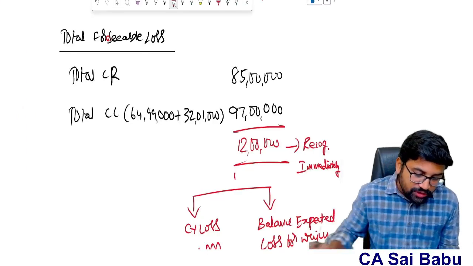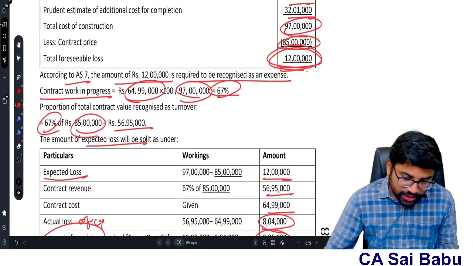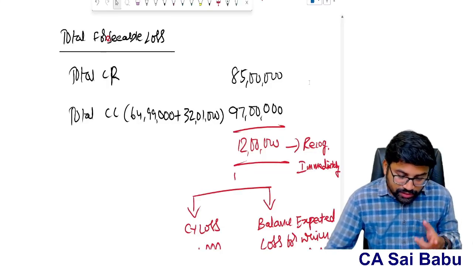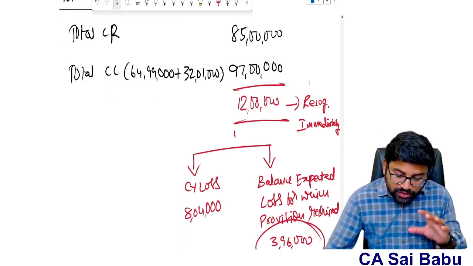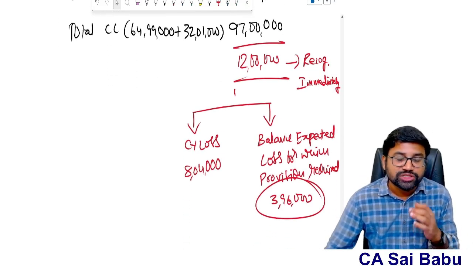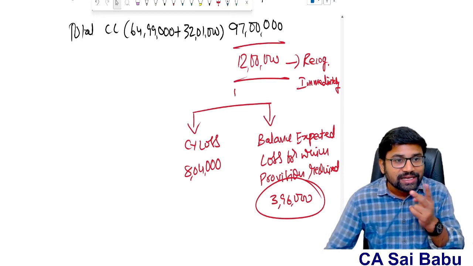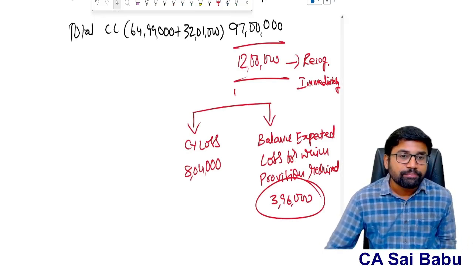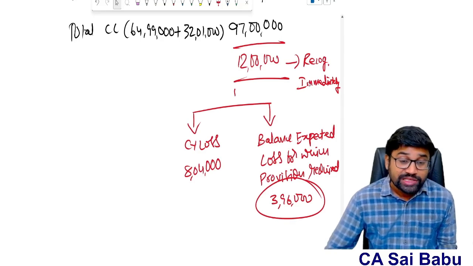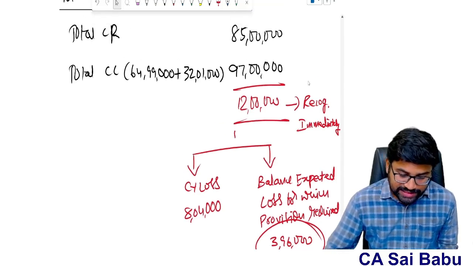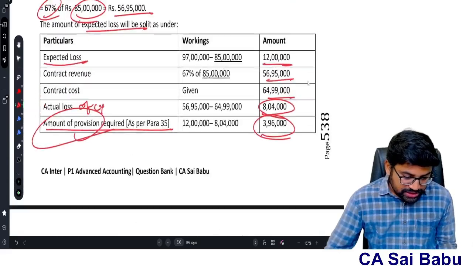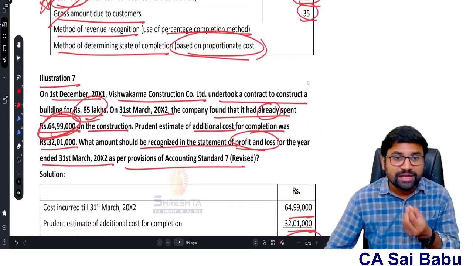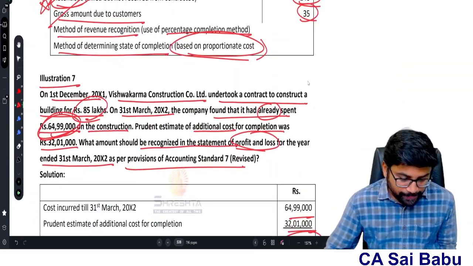Out of this foreseeable loss we need to recognize in the books immediately, but out of that current year loss 8 lakh 4,000 we are recognizing. The balance loss we need to create a provision because we need to recognize it also in the current year itself. So that's it, sir. So this is illustration number 7, sir.